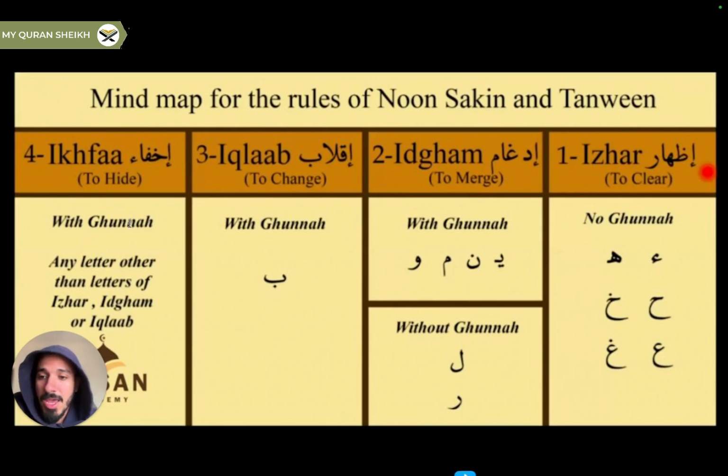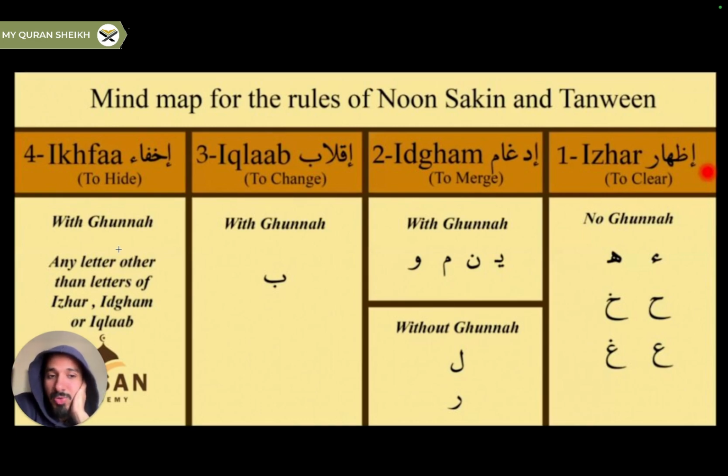And for every other letter that comes after the Tanween, which is not covered in Iqlab, in Idgham, or in Izhar, that would be considered an Ikhfa letter, and it will be pronounced as if you're hiding the sound of Noon in your nose, like Man, Min, Mun. So these are the 4 rules that we will be applying whenever we have a Tanween or a Noon Sakin, which we'll cover later on as well.